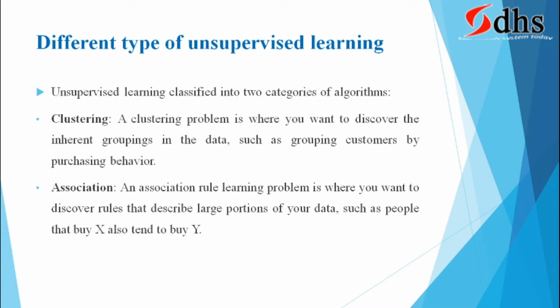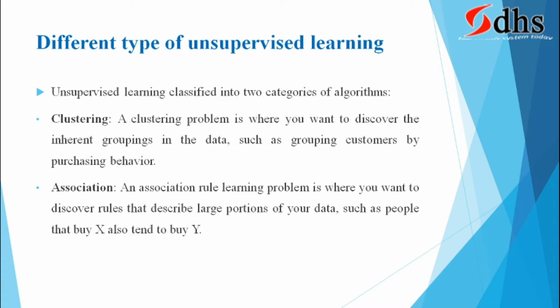Association. An association rule learning problem is where you want to discover rules that describe a large portion of your data, such as people that buy X also tend to buy Y. For example, whenever you are purchasing milk, you will purchase sugar also. Like that we can tell, no? Milk and sugar are purchased together. That is the rule, the association rule. When you are purchasing these things, you will also purchase this item.